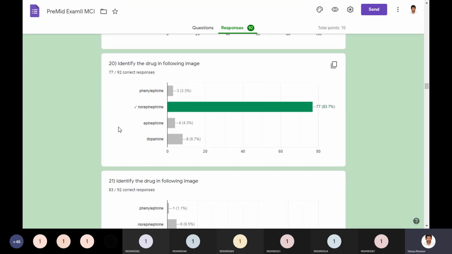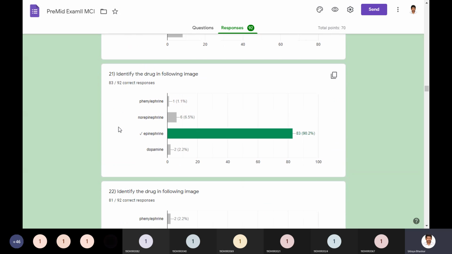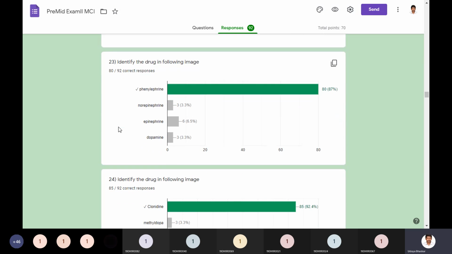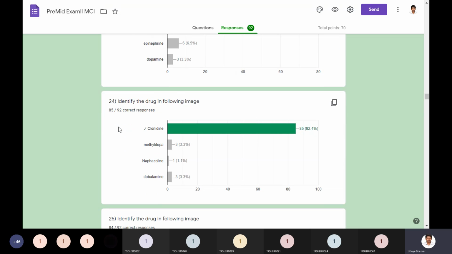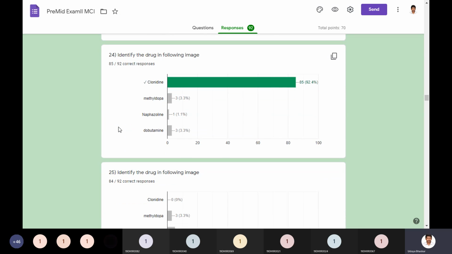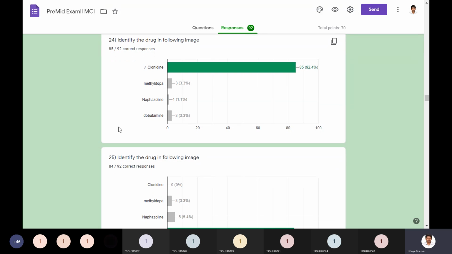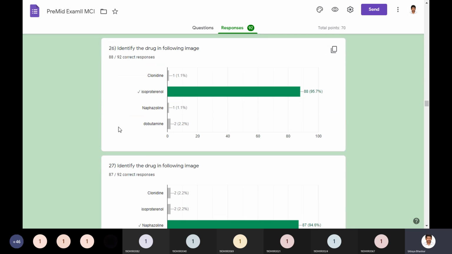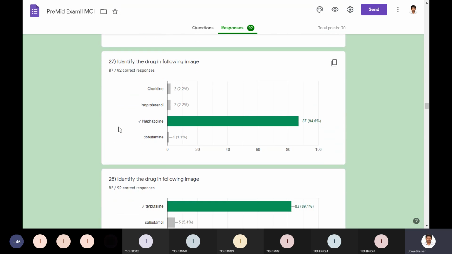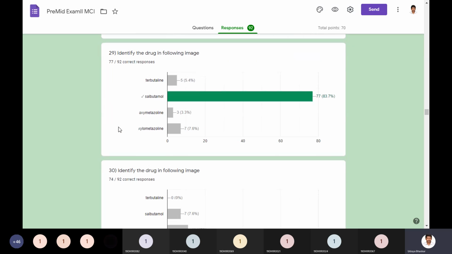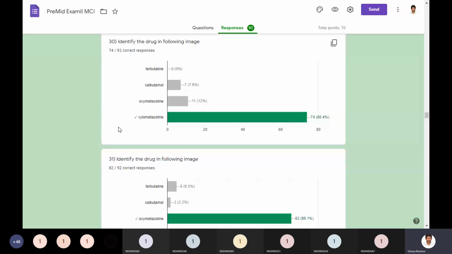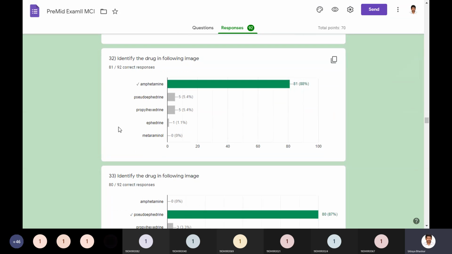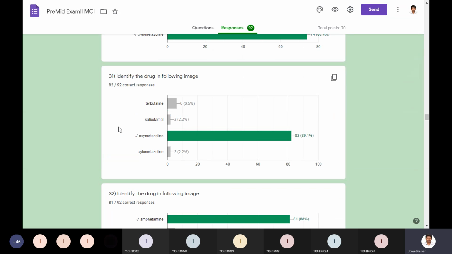The same thing: norepinephrine was given, epinephrine was given, dopamine is given, phenylephrine is given. Almost all drugs are included with their structures. You need to remember their structure and identify which drug it is. Clonidine is given, dobutamine is given, isoproterenol is given, naphazoline, terbutaline, salbutamol, xylometazoline, oxymetazoline. The difference is oxy and xylo, with an extra hydroxyl group in oxymetazoline.